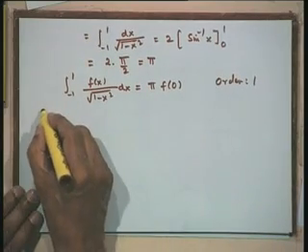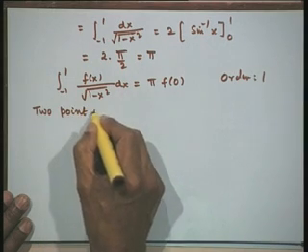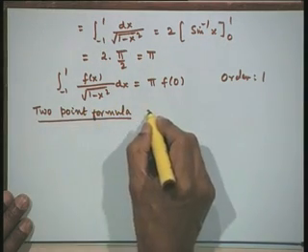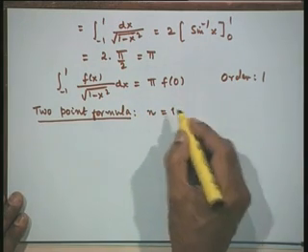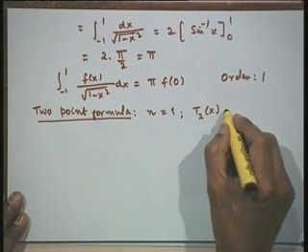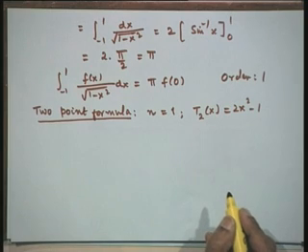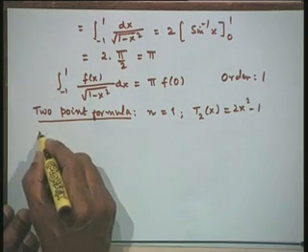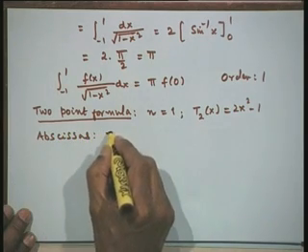So, let us derive a 2-point formula. Therefore, I need to take n equal to 1. I need T 2 of x, which we have derived as 2x squared minus 1. Therefore, I can immediately write down the abscissas from here by setting T 2 of x equal to 0.